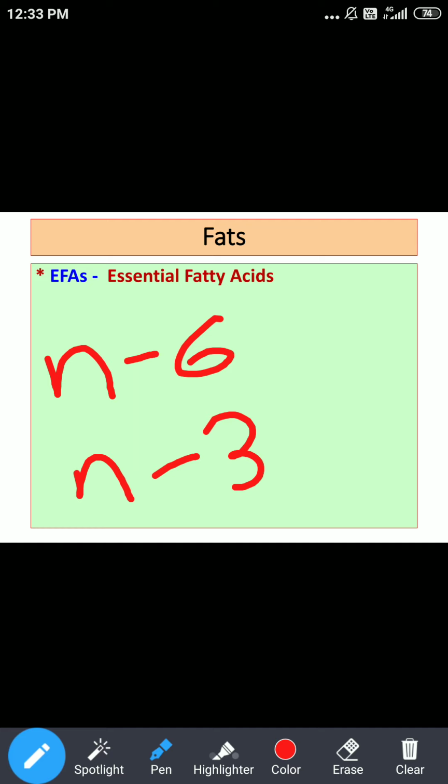Now as far as omega-6 and omega-3 fatty acids are concerned, whatever examples we have seen under essential fatty acids, we are going to divide them. Total 5 examples we have seen.